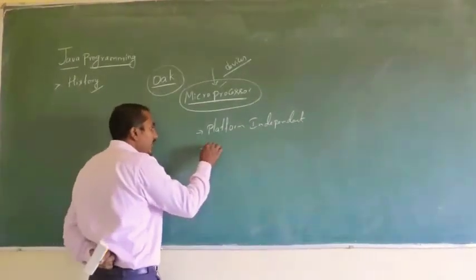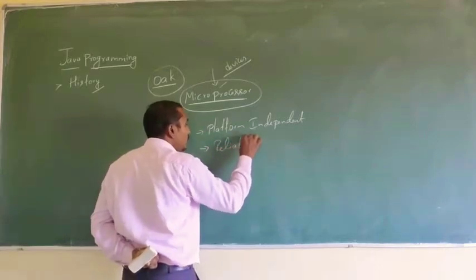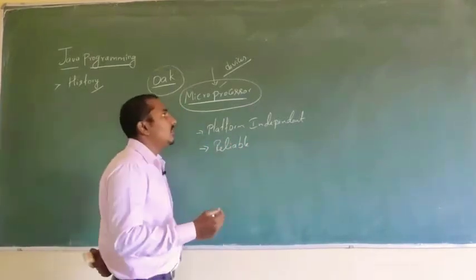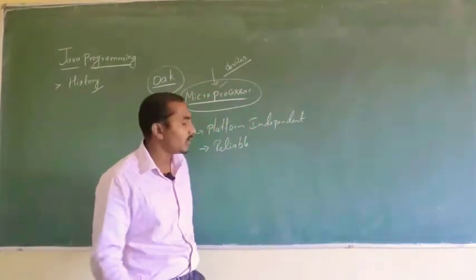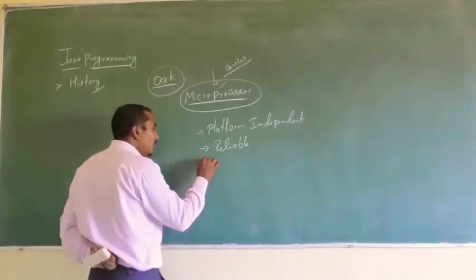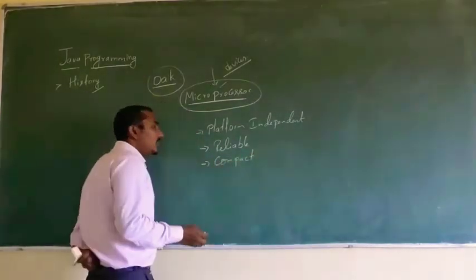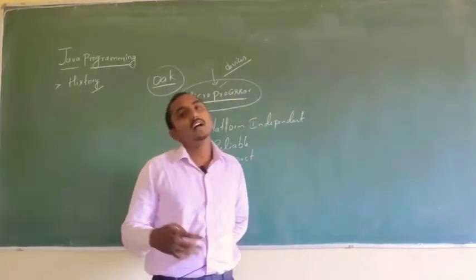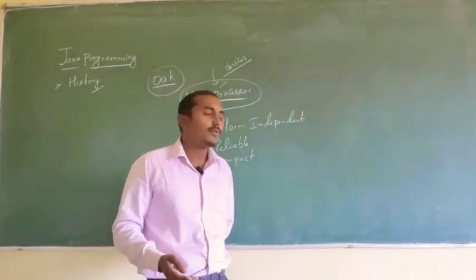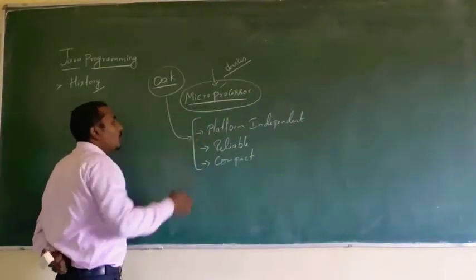As well as it has one more feature called reliable. What is reliable? Reliable is nothing but long lasting. It can be used for the long term. That is nothing but reliable. As well as it was compact. When I say compact, the size of the instructions was less compared to that of other instruction sets. So, these are the basic features of this language, which is Oak.